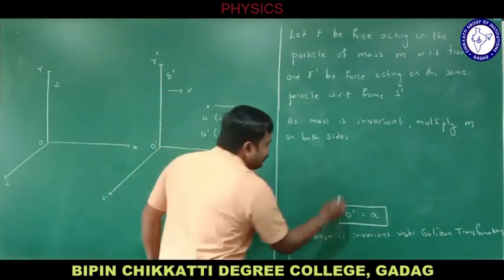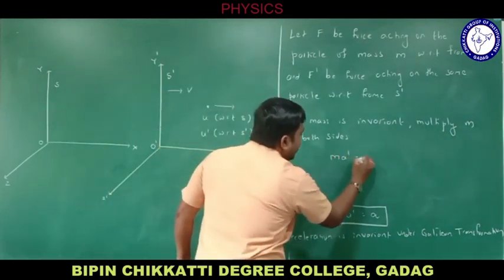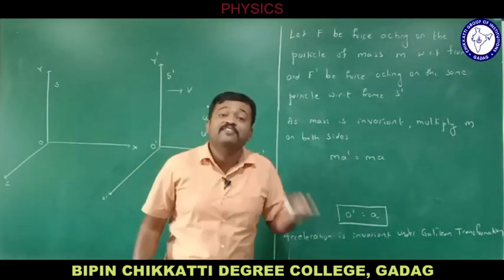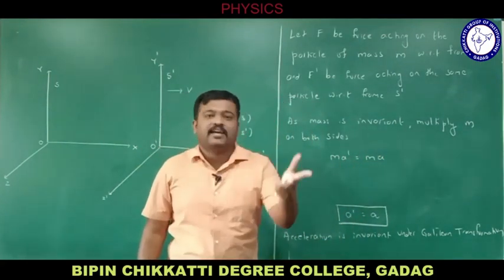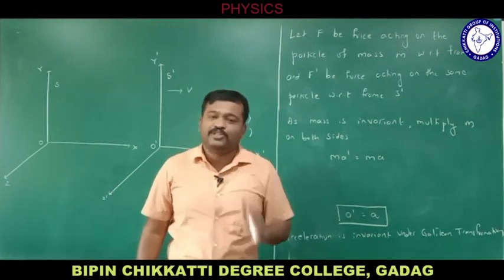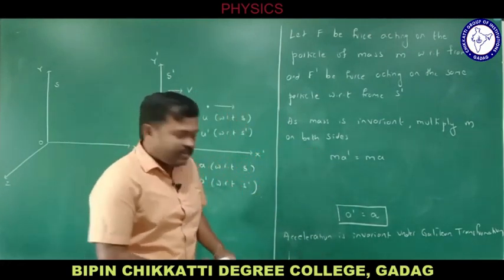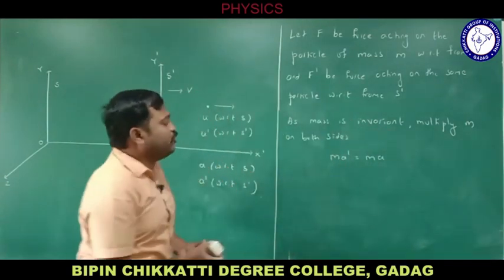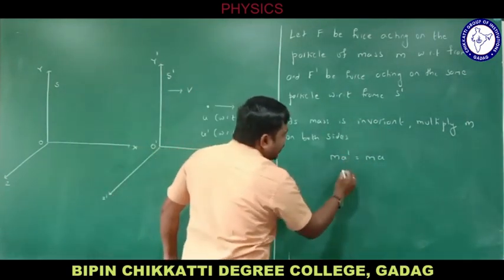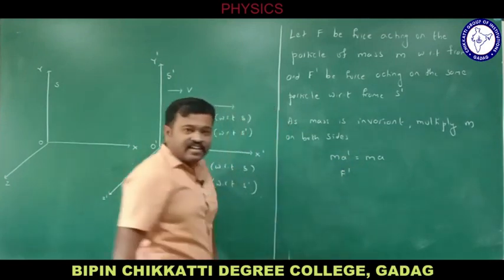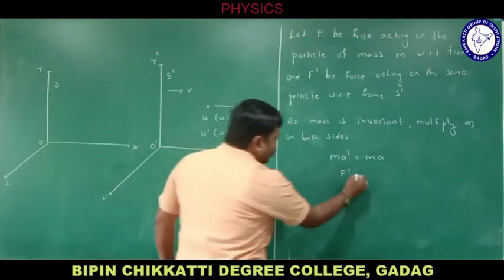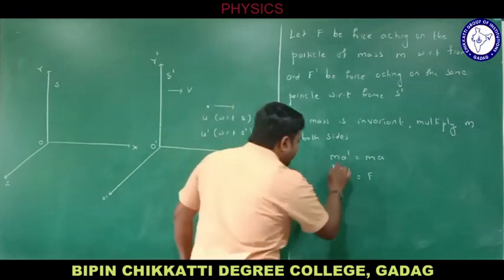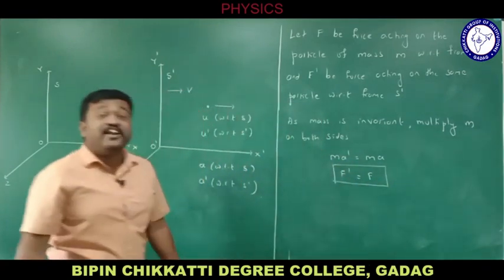What do I get? m into a dash equal to m into a. Why did I multiply m on both sides? Because m is invariant; length, mass and time are invariant under Galilean transformation. Now m a dash is F dash, and that is equal to m a, which is nothing but F. Again, we came to know that F dash equals F.